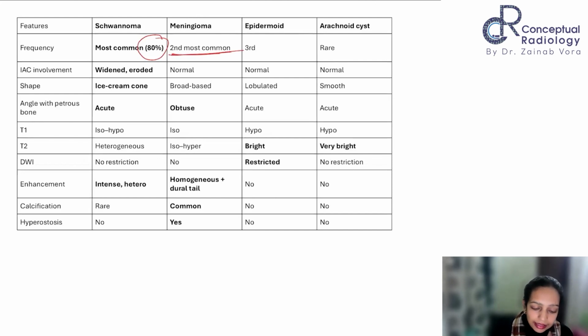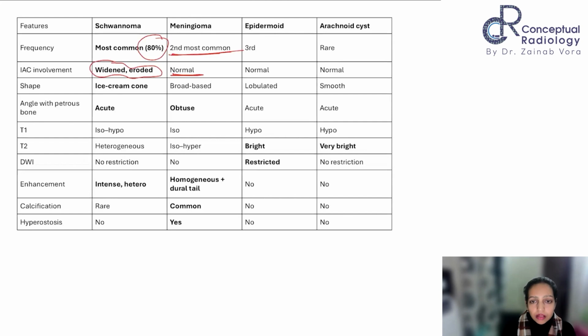As we said, the only one which is going to erode the IAC, widen the IAC, is schwannoma. Meningiomas will show extension, but they will not cause widening. Also, meningiomas have a tendency to cause hyperostosis, so therefore they do not widen the space. They maintain it. They just try to extend through it. The shape is ice cream cone, and also, as we said, trumpet. That is also correct. They are broad based, just like we saw right now, completely along the petrous bone, and they form an obtuse angle as compared to the schwannomas.